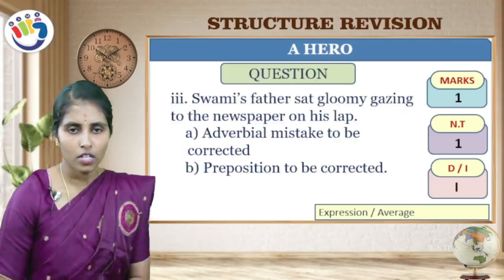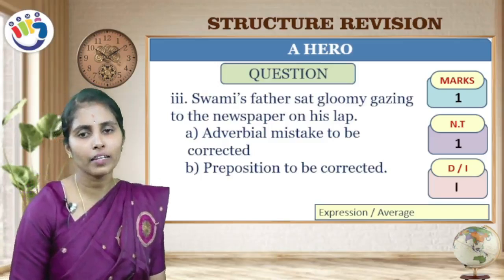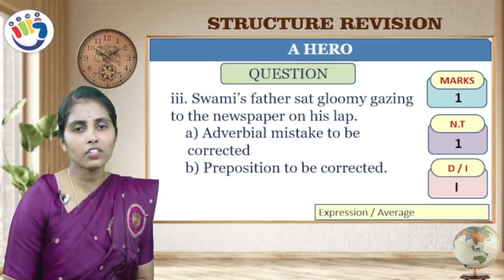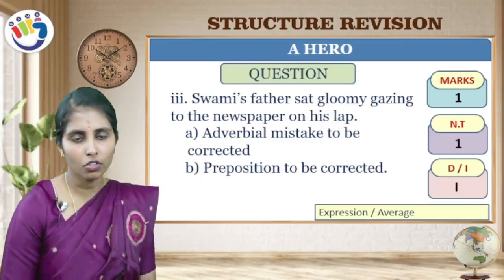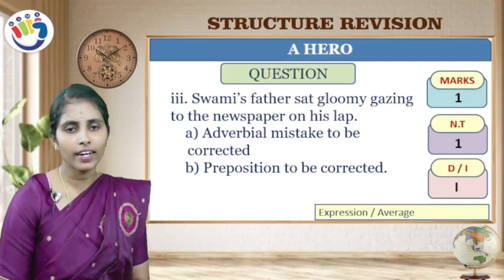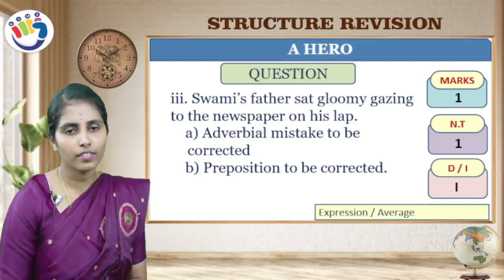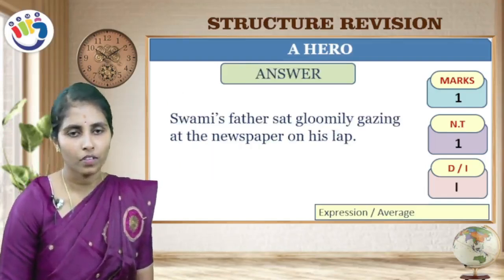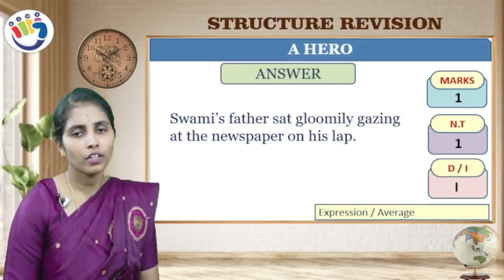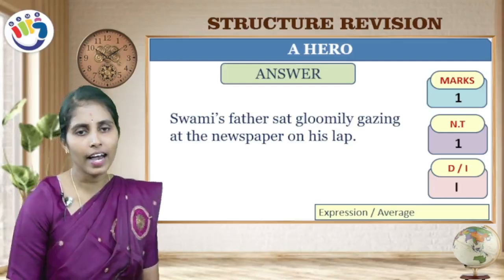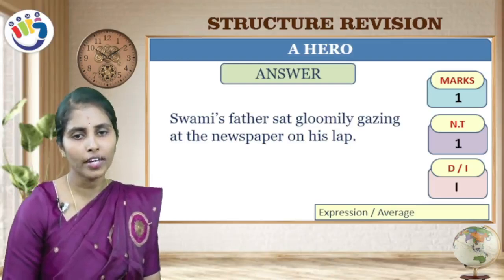Next question. Swami's father sat gloomy, gazing to the newspaper on his lap. In this paragraph, you should observe the mistake related to adverb and one more is related to preposition. Swami's father sat gloomily, not gloomy, gazing at the newspaper on his lap.